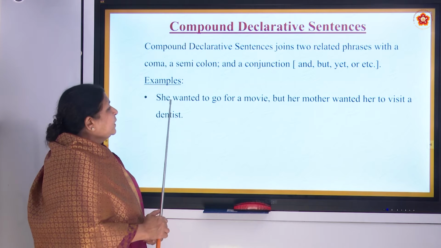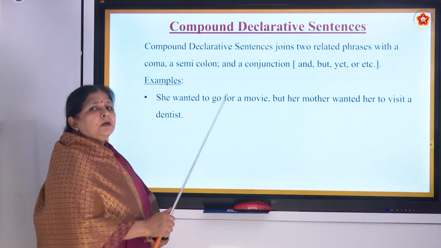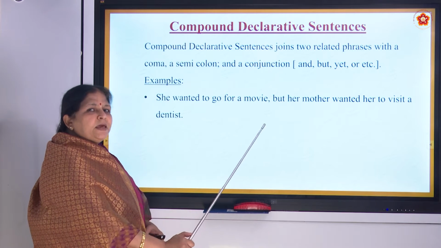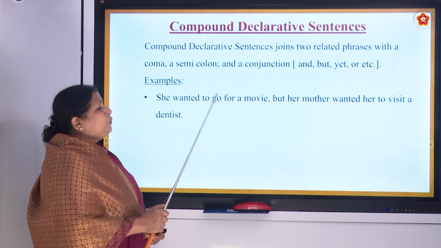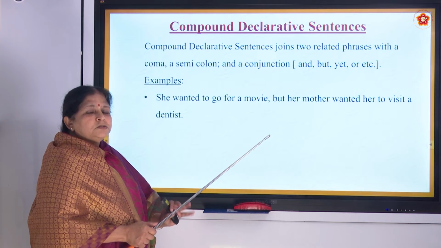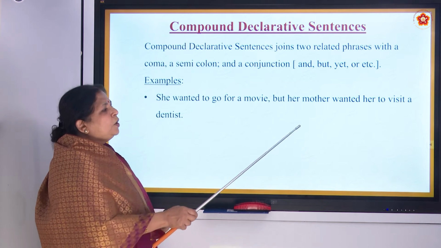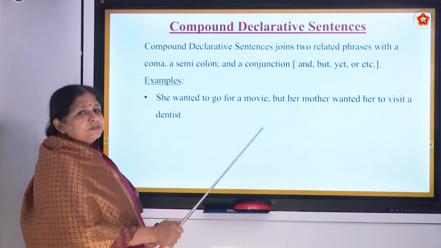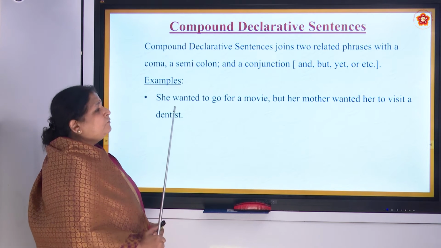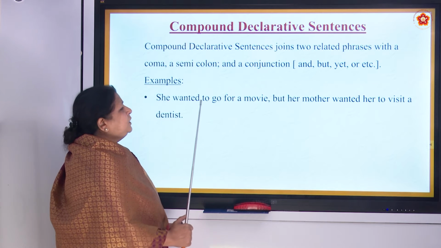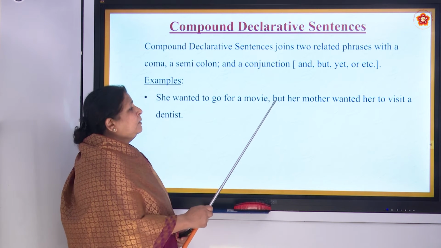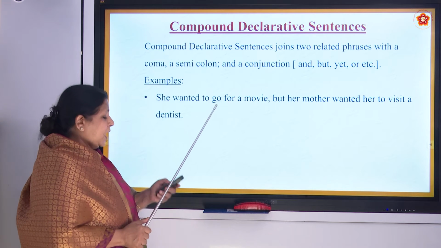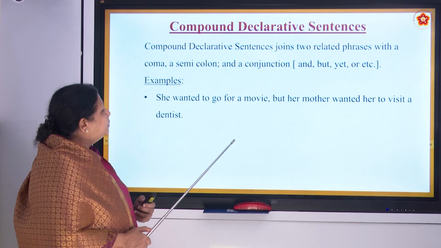If you put a comma and put but, the sentence will be the same. Instead of saying two separate sentences, because the persons are related, she and her mother, you put them together: she wanted to go for a movie, comma, but her mother wanted to visit a dentist. Understood? I hope you understand. If you don't understand, let me know.